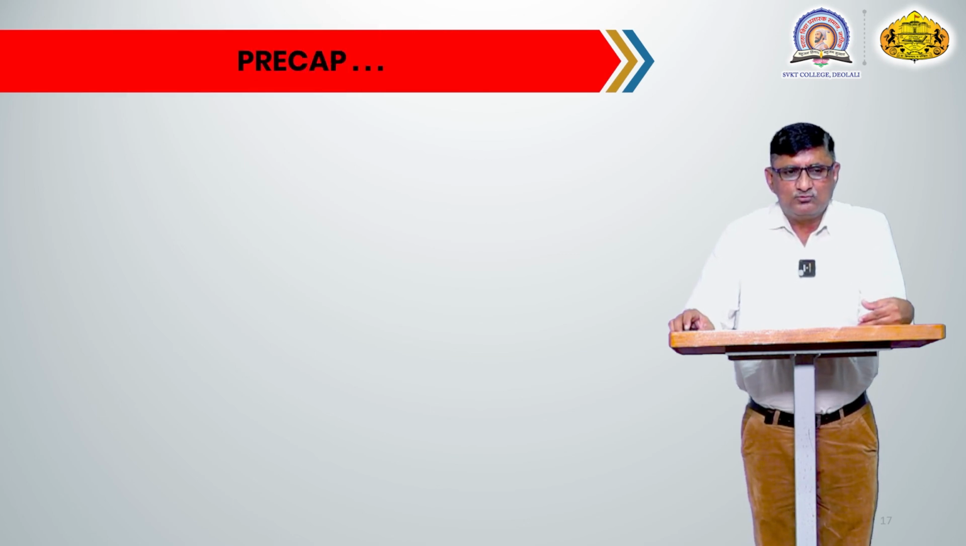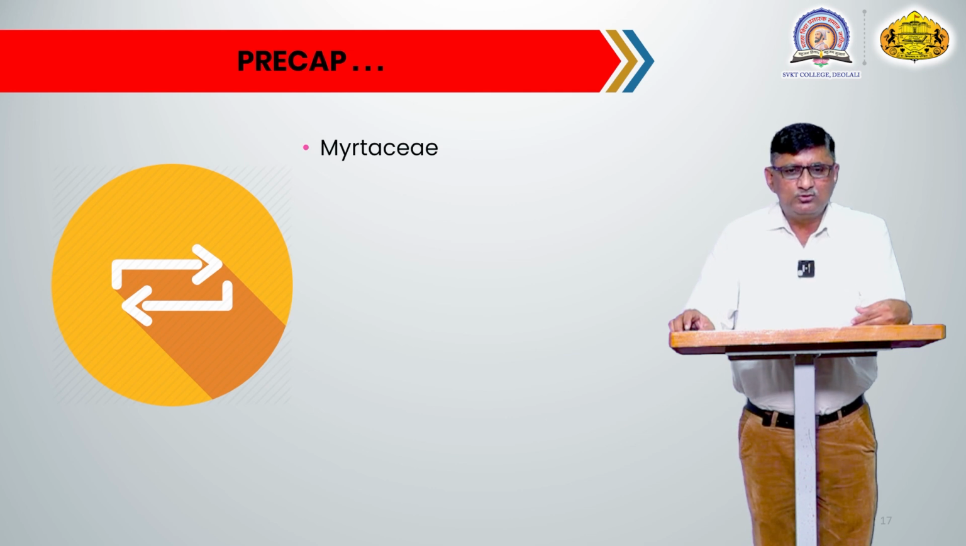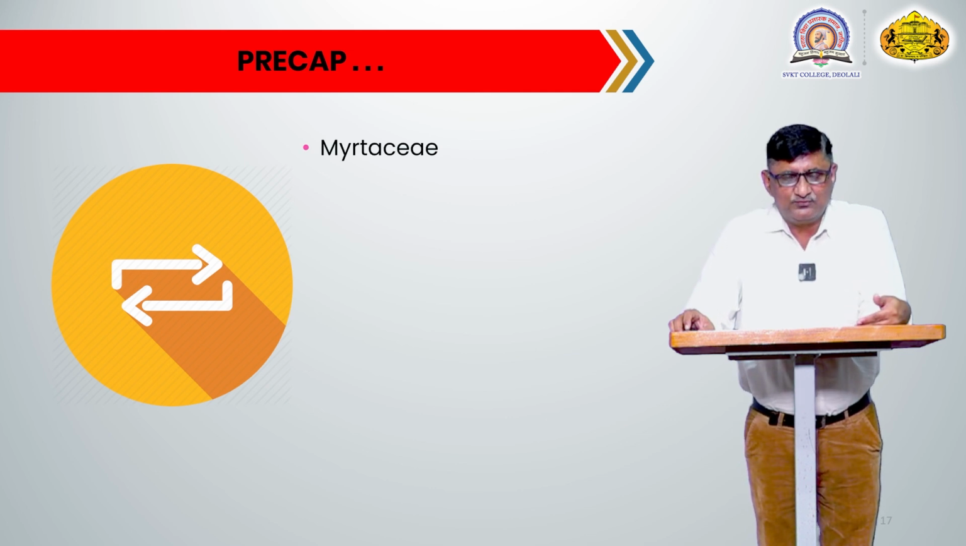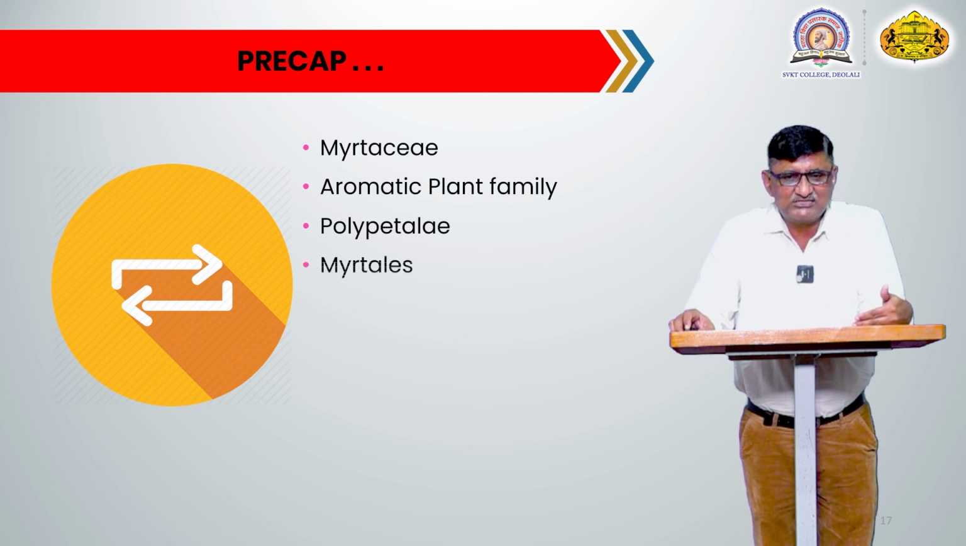After this family, we will learn the next family in the next video. That is a precap. In the next video, we are going to study the next family from our syllabus, and the name of the family is Myrtaceae. Myrtaceae is a family identified as an aromatic plant family. This is also a family belonging to the subclass Polypetalae and order Myrtales.